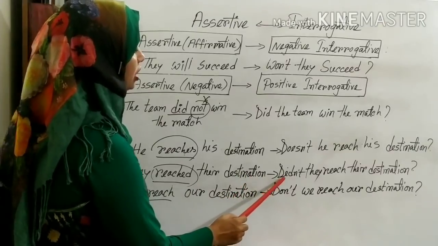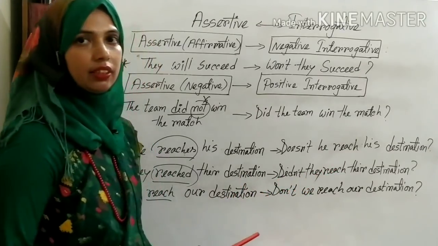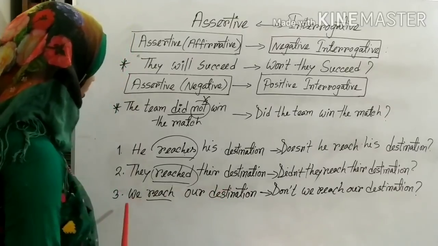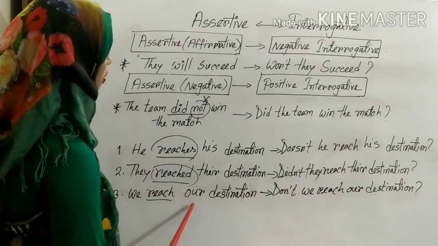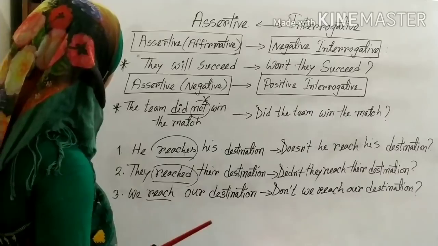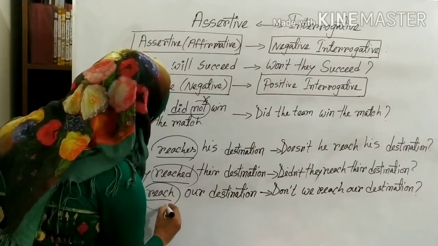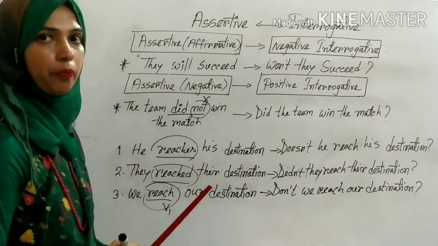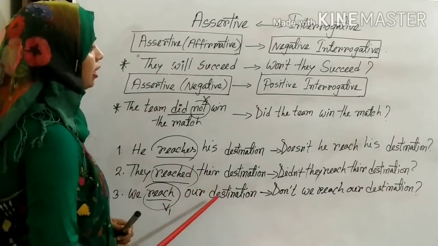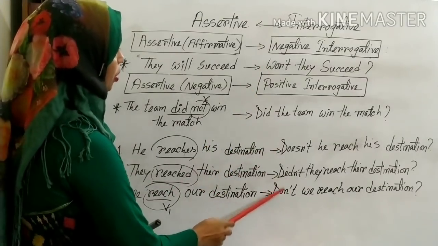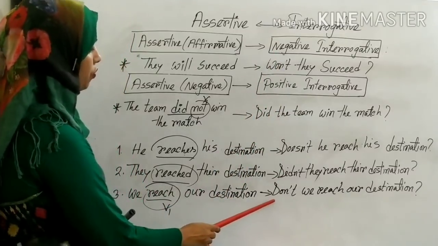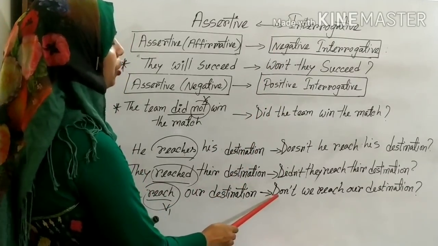You will write with didn't they reach their destination? And for the last one, you are seeing that we reach our destination. Here you are seeing that the verb is in present form. That means V1 form. When you will write into negative sentence, into interrogative sentence, you will take the help of do.